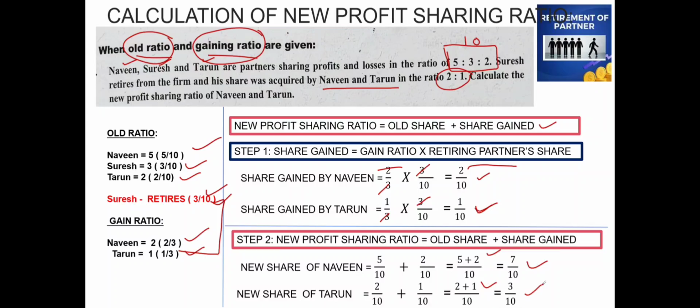New profit sharing ratio will be 7 by 10 is to 3 by 10, which can be written as 7 is to 3. So this is the new profit sharing ratio when the old ratio and gaining ratio are given. So this is the second case to calculate the new profit sharing ratio.